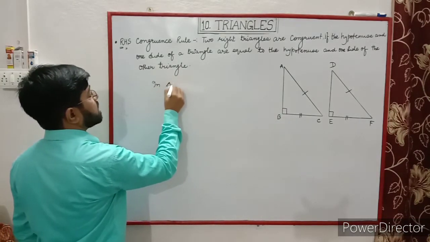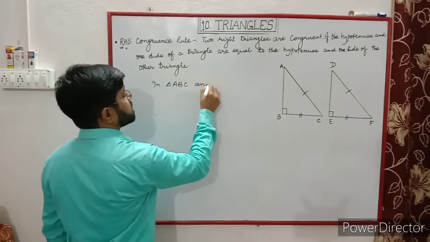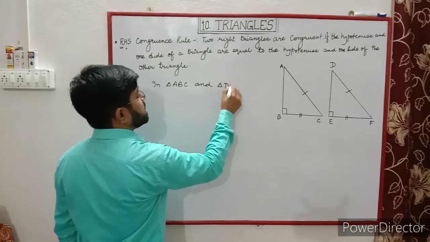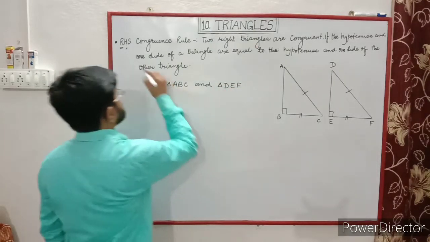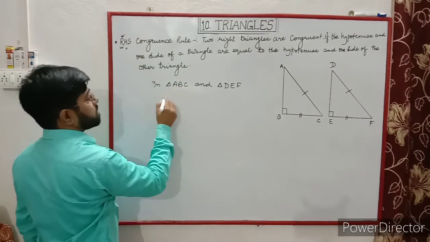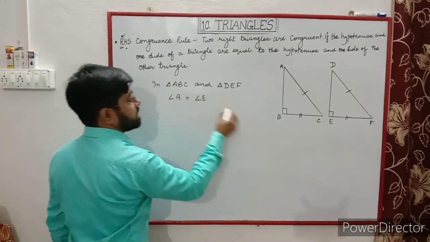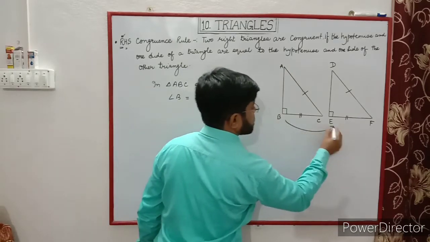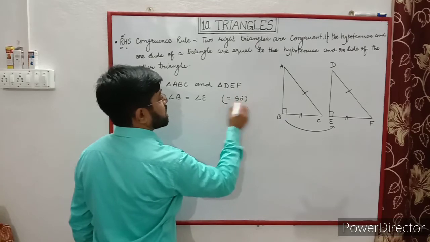In triangle ABC and triangle DEF, first right angle, so angle B is equal to angle E, right angle 90 degrees.